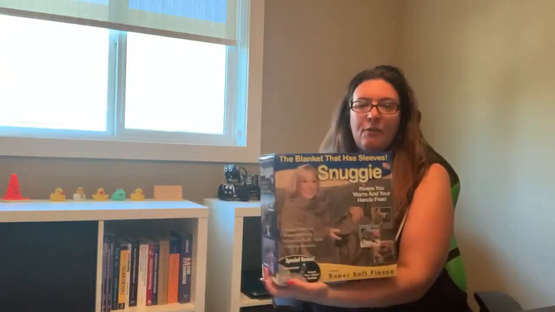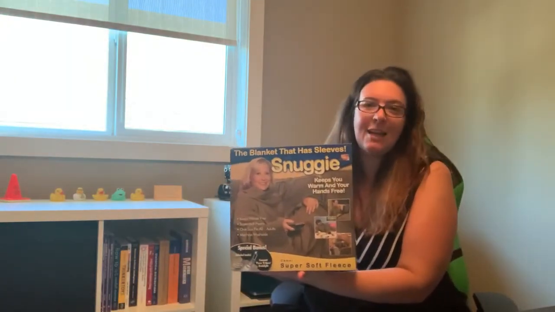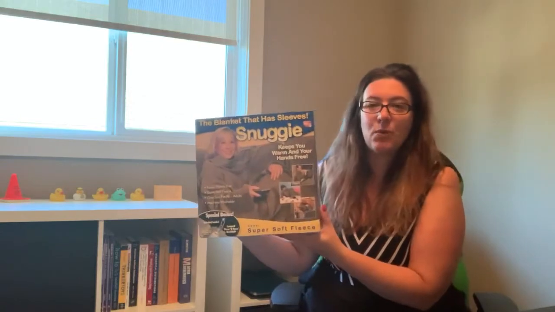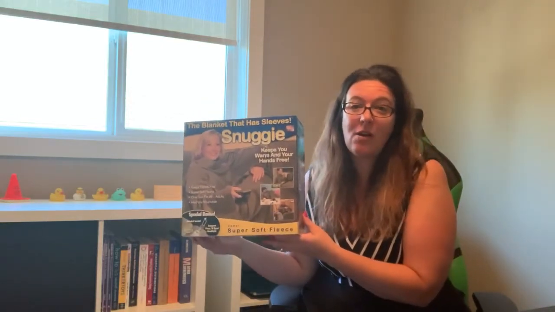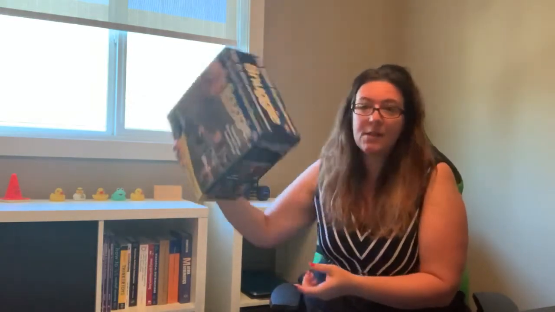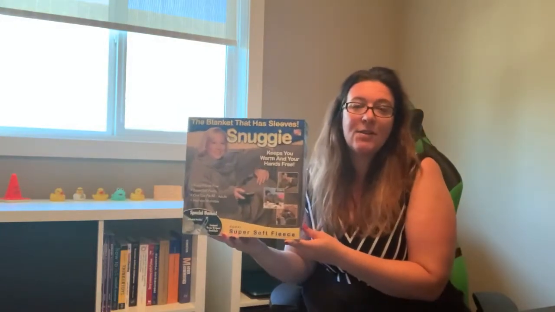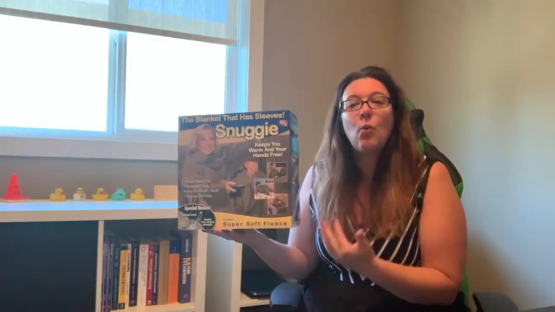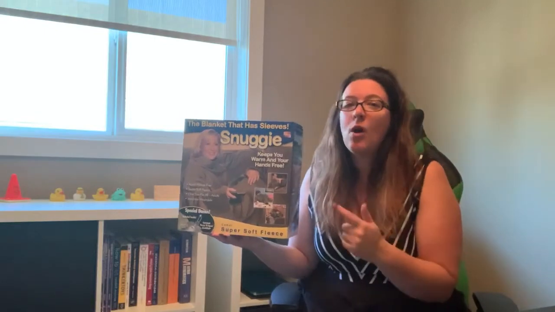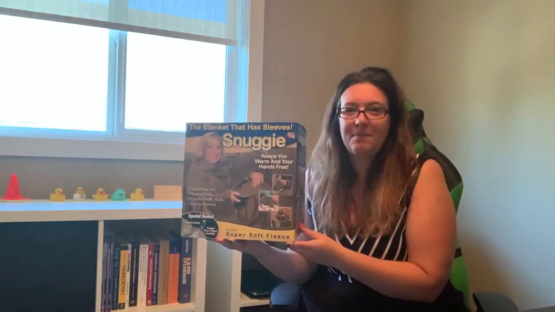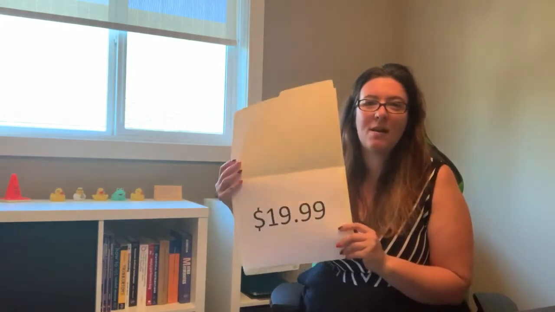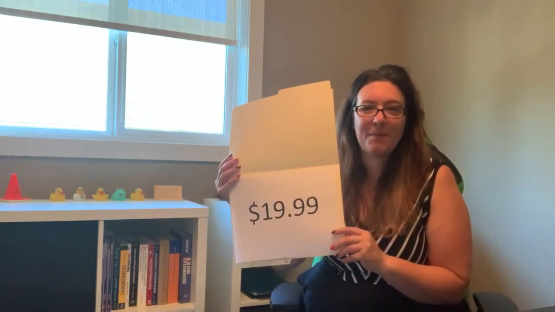All right, so here's our first product. Our first product is a Snuggie. This one was actually a gift from my mother-in-law. My cat stole the Snuggie and carries it around the house. So when the Snuggie came out, what was the price? All right, so all the guesses are hopefully in. The price of a Snuggie when it was first released was $19.99.